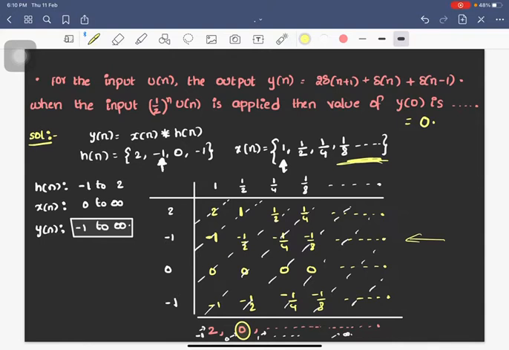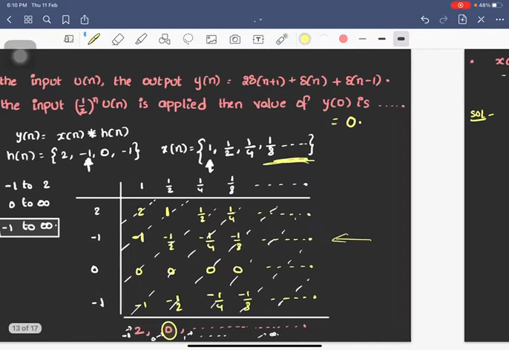So u of n convolution delta of n minus 1 is u of n minus 1. Such properties you should use, and then you can do that. Otherwise you can follow this method, or else you can follow the earlier method for this question. Both will result in the same answer. Okay, so now let's go for the other question.